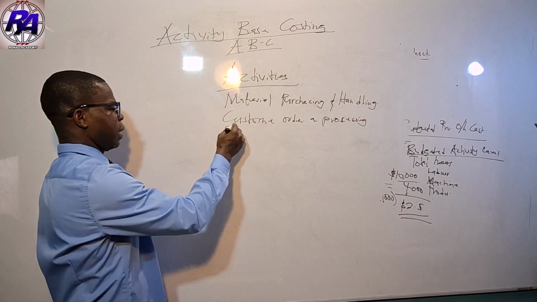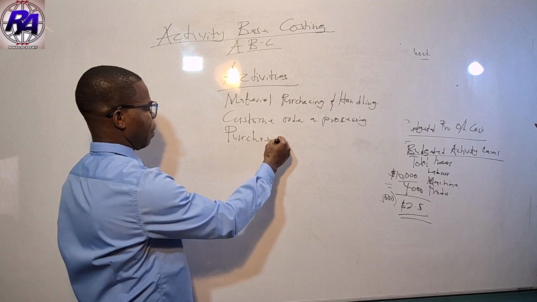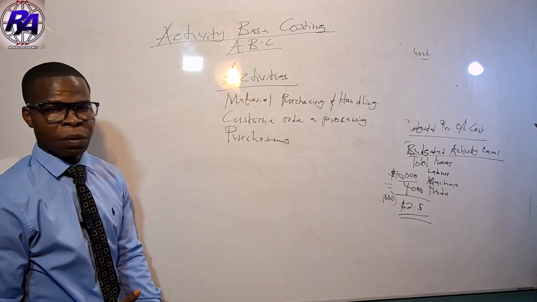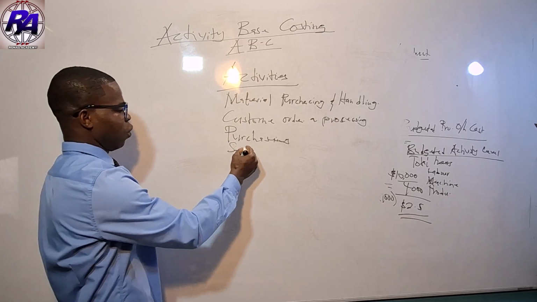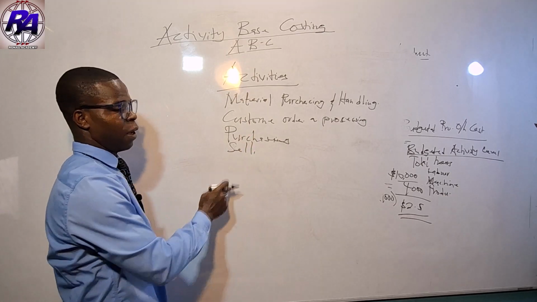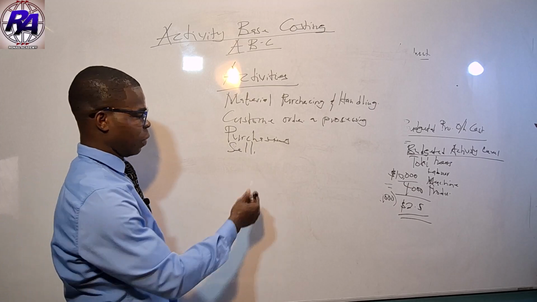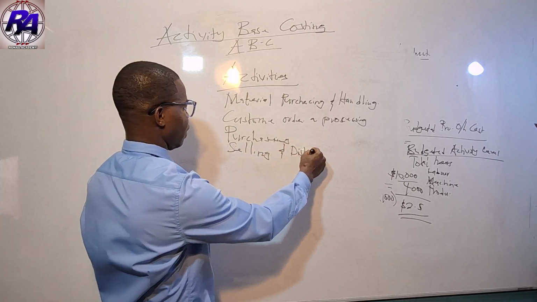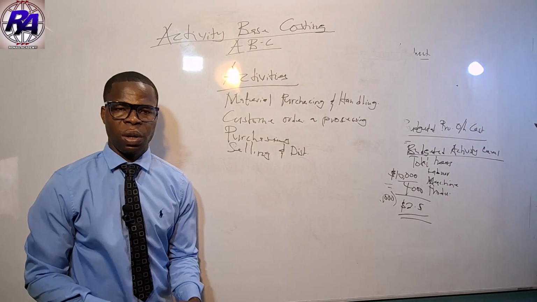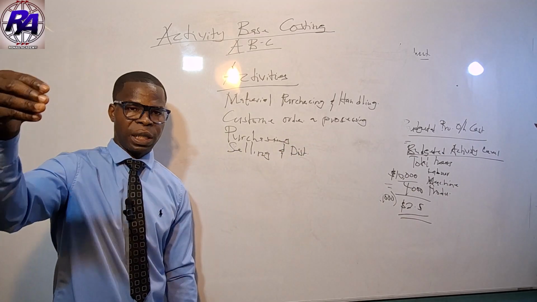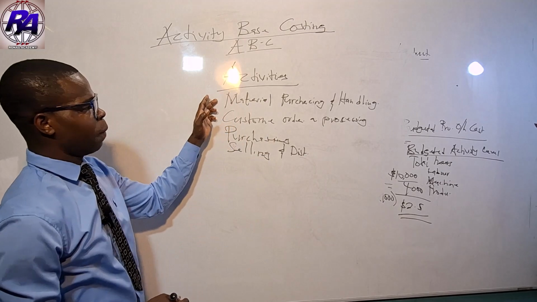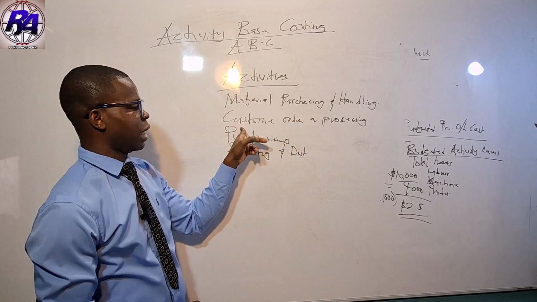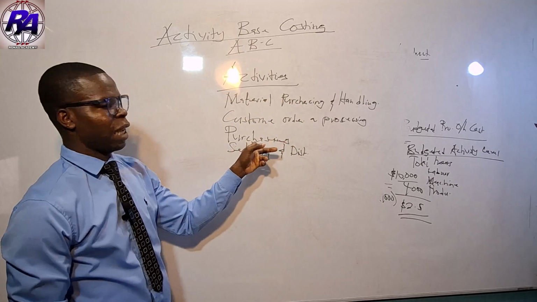We can look at purchasing. These are all related to production. We can also look at selling and distribution, which has to do with the operating expenses. But if you look at the first theory, we are looking at material purchasing, customer order processing, and purchasing.